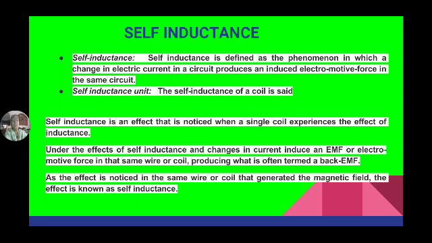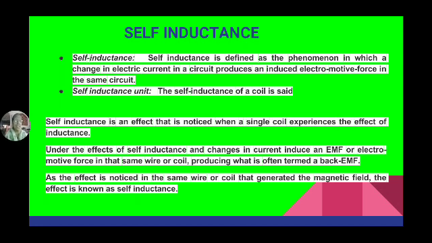Because of self-inductance only, EMF is able to develop in the coil. Hence it is also known as self-induced EMF. Here, self-inductance is defined as the phenomenon in which a change in electric current in a circuit produces an induced electromotive force in the same circuit.